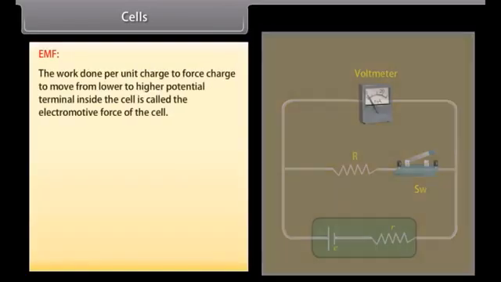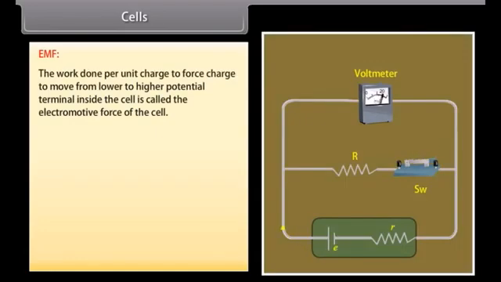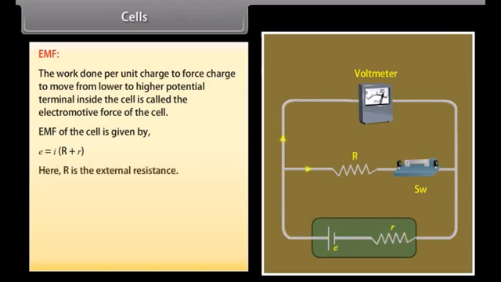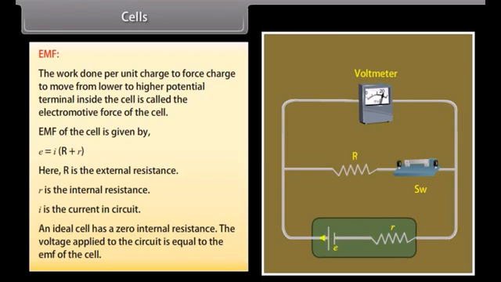EMF. The work done per unit charge to force charge to move from lower to higher potential terminal inside the cell is called the electromotive force of the cell. EMF of the cell is given by E = I(R + r). Here capital R is the external resistance, small r is the internal resistance, and small I is the current in the circuit. An ideal cell has zero internal resistance. The voltage applied to the circuit is equal to the EMF of the cell.